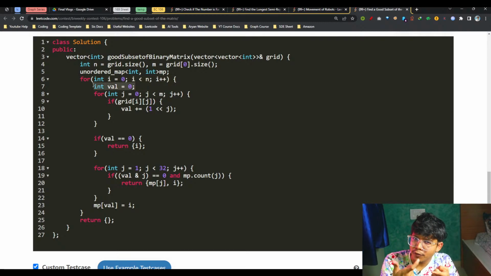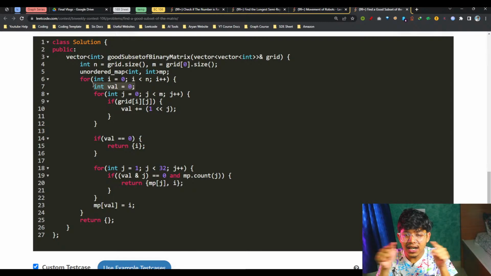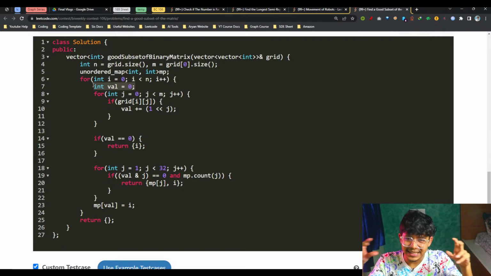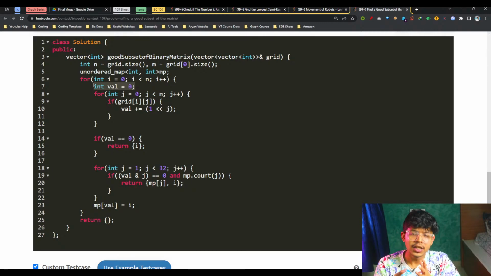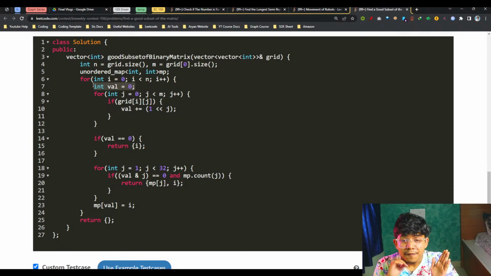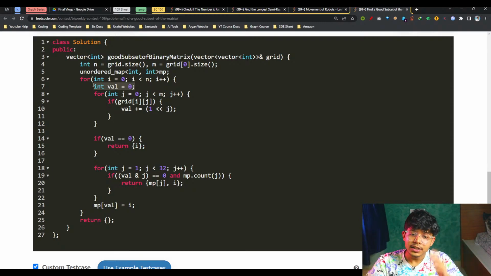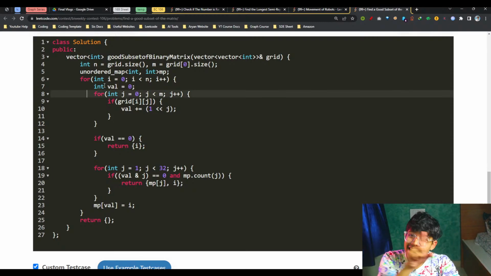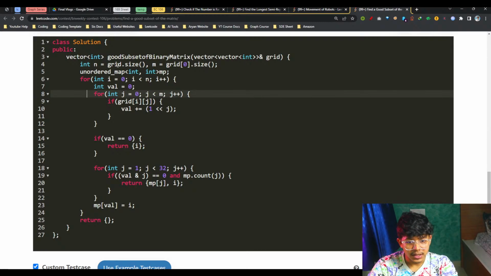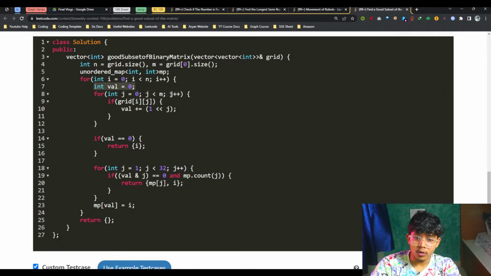For every row, I'm going to find the value of that row. What I mean by value of that row: I know that row is a 5-bit number itself, because it's a binary representation of 5 columns. I can say it as a 5-bit number, and a 5-bit number is from 0 to 31. So I can just go and find the value of that row in a number form.